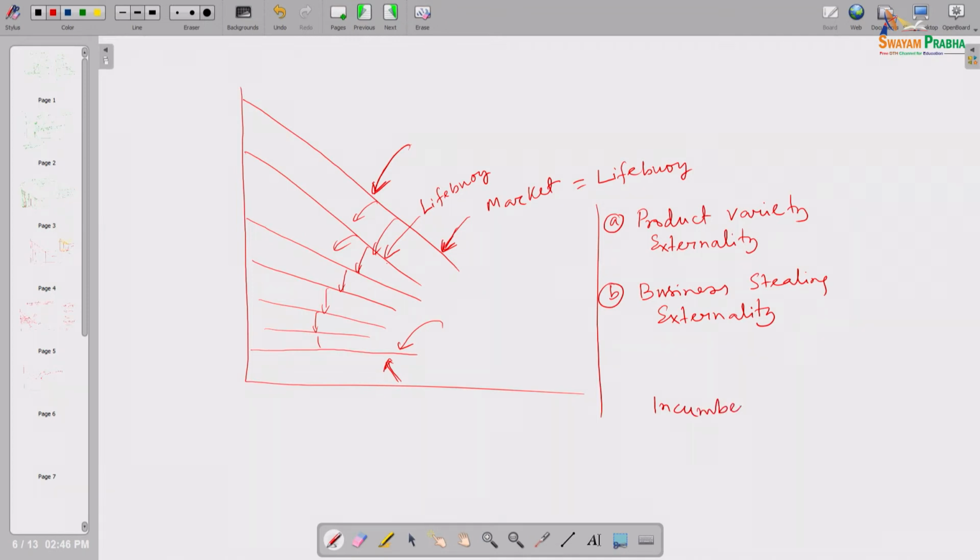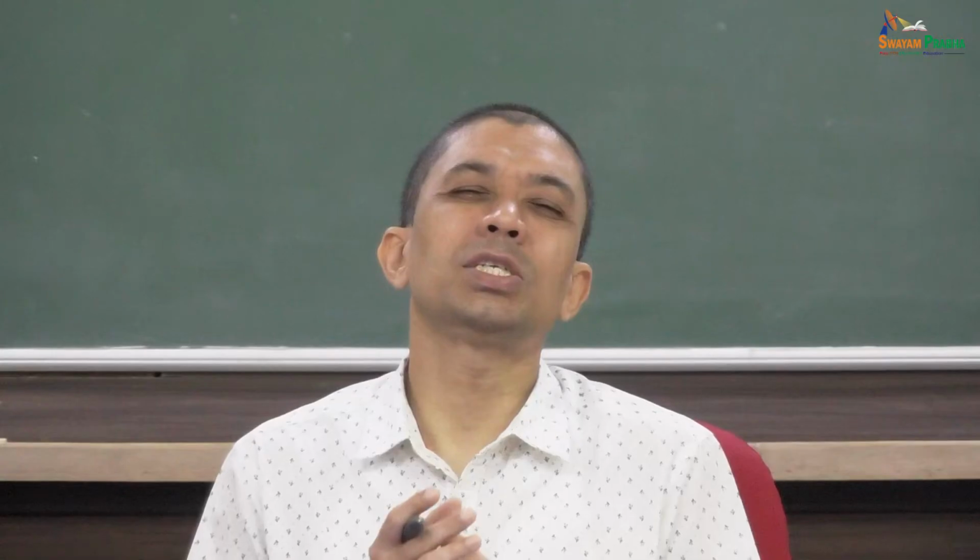As more and more producers enter, each of the existing producers, sometimes called incumbents, that terminology, incumbent means who are already there in the market. So, each of the incumbent producers, the new entrant will steal some of their business to survive in the market. So business stealing externality is a negative externality to the producers. This is the situation, right.